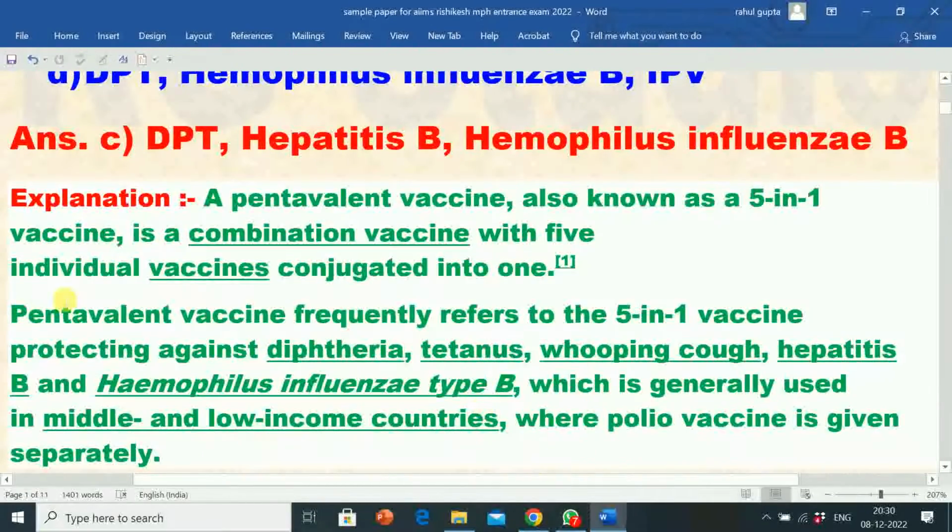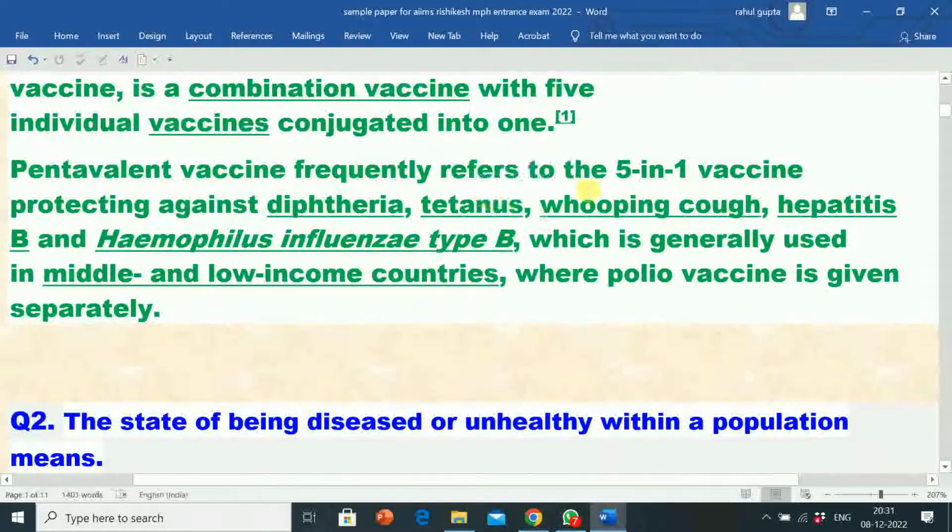Its explanation: a pentavalent vaccine, also known as the 5-in-1 vaccine, is a combination vaccine with 5 individual vaccines conjugated into one. Pentavalent vaccine frequently refers to the 5-in-1 vaccine protecting against diphtheria, tetanus, whooping cough, hepatitis B and Haemophilus influenzae type B, which is generally used in middle and low income countries where polio vaccine is given separately.